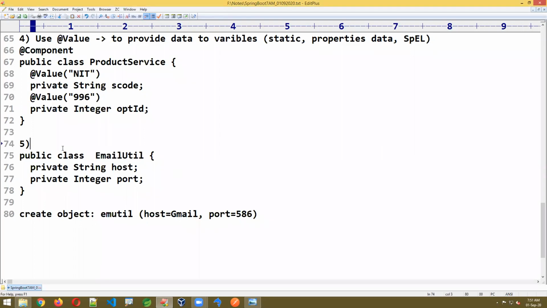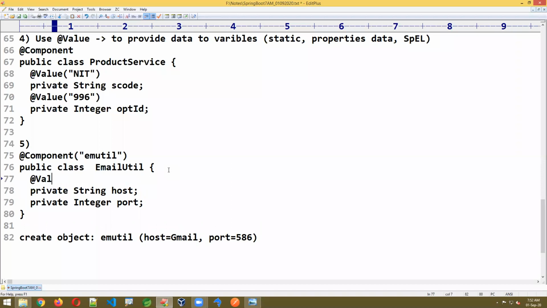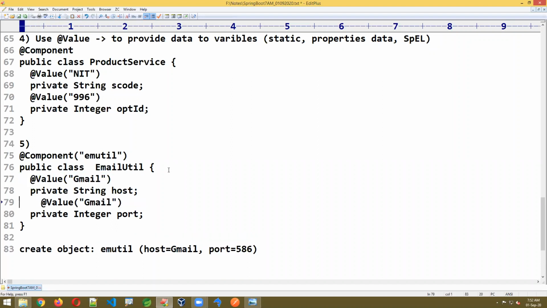Okay. Now I'm just giving the answer. You can cross verify. Sunil, C capital I said. Now look at @Component. Now I'm writing here. Object name emutil I just gave. Now look at here. Like this we have to write. Now here I'm just writing @Value. Then there I'm writing Gmail. And next I'm writing here @Value. There I'm writing 587. Sorry, 586. Okay, you can cross verify your answer also.